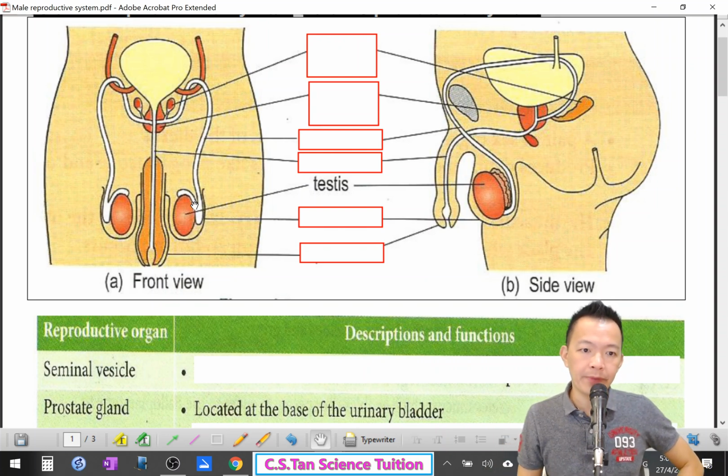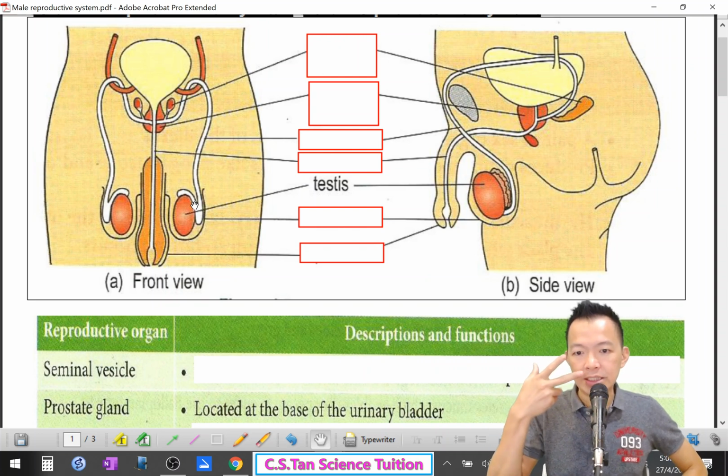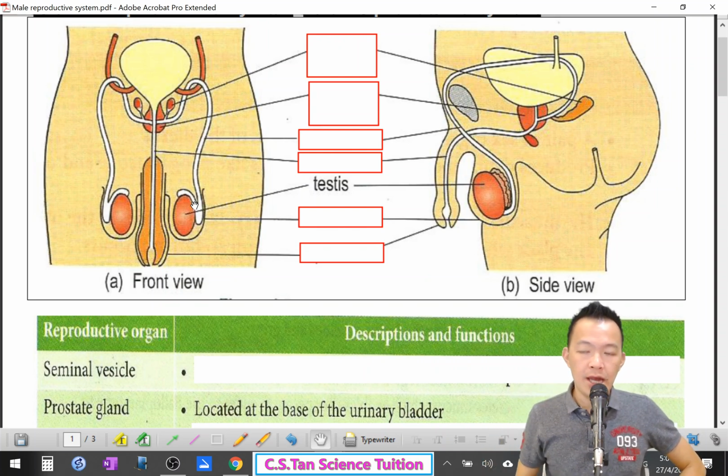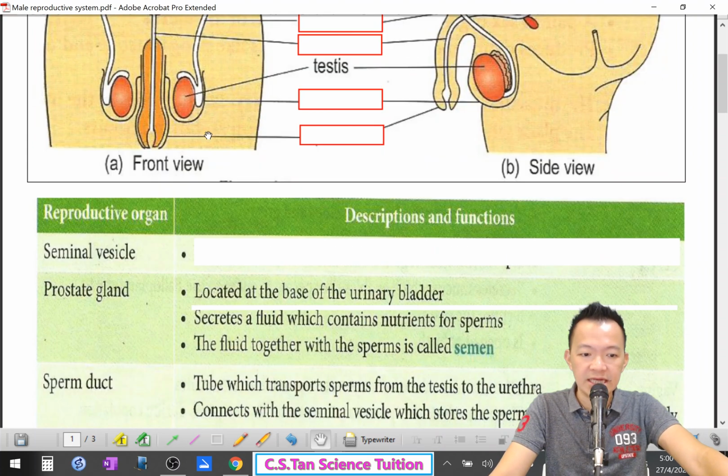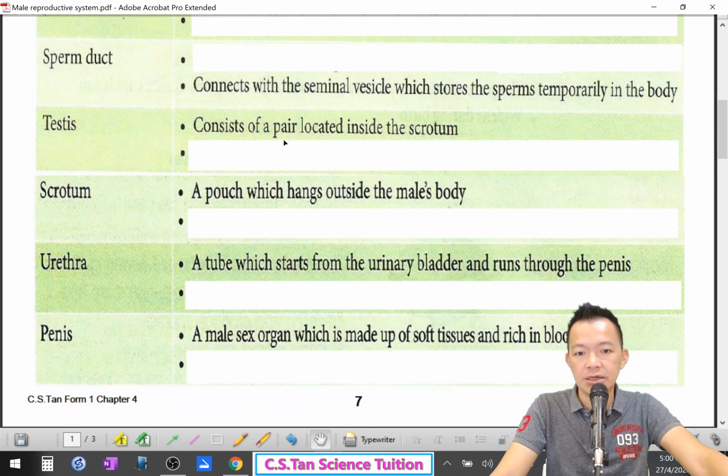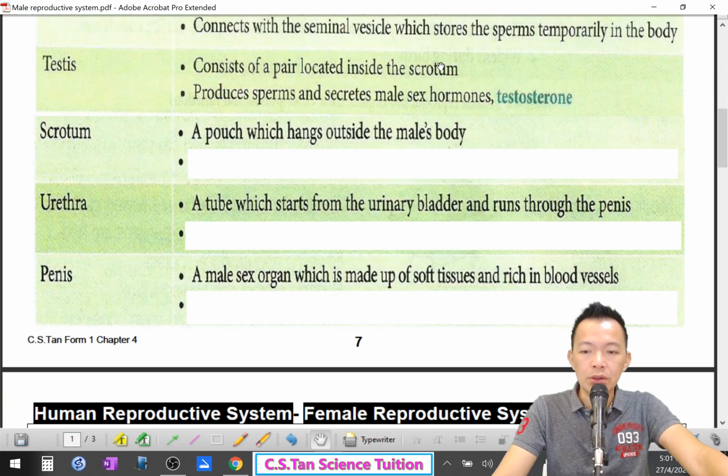Okay, and you grow the beard. After 2-3 years you suddenly grow a beard. And your voice becomes deeper. This is caused by the hormone released by the testes. Besides producing a male hormone, testes actually produce sperm. It is the place that makes sperm. So what is the function of testes? Okay, to produce sperm and secrete the male sex hormone called testosterone.